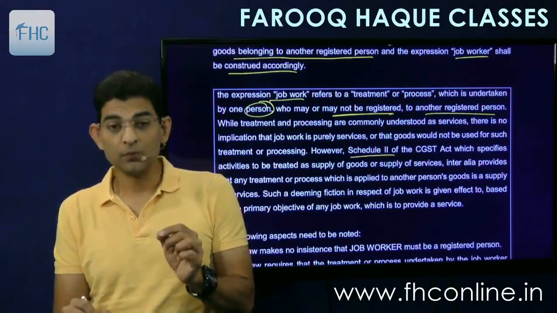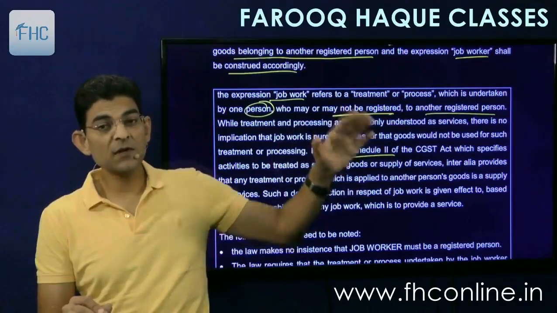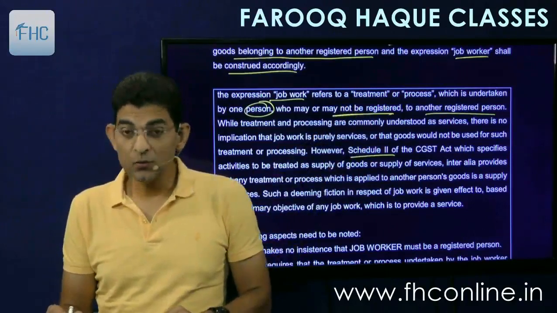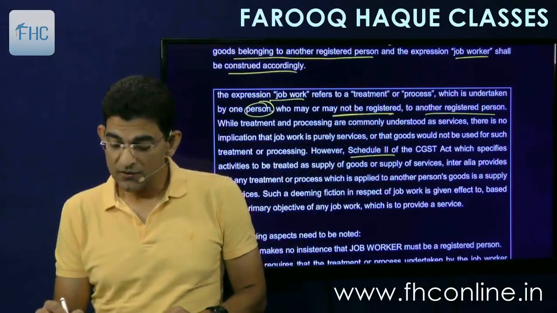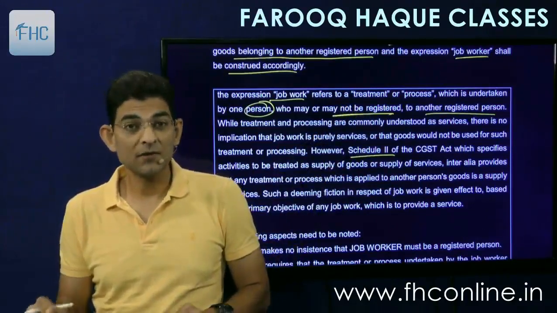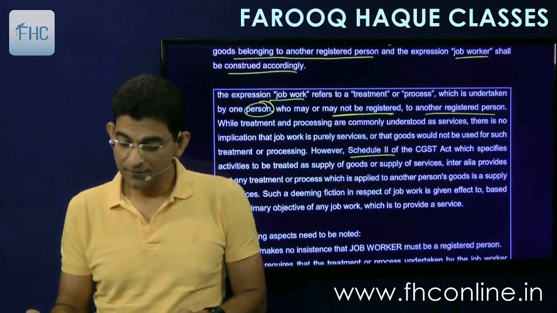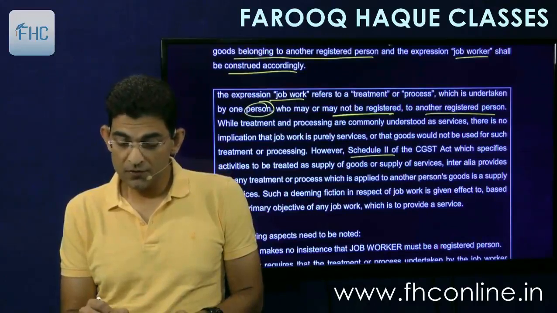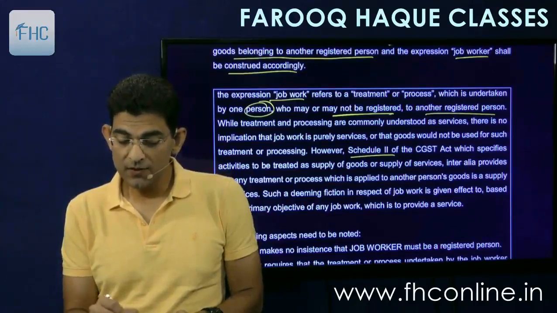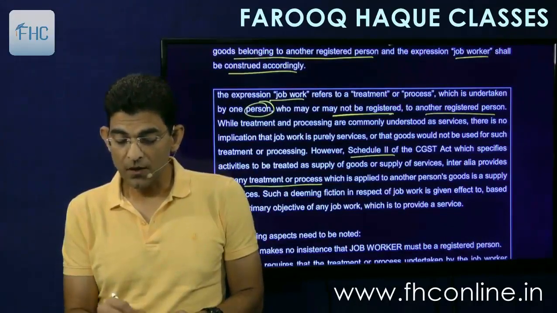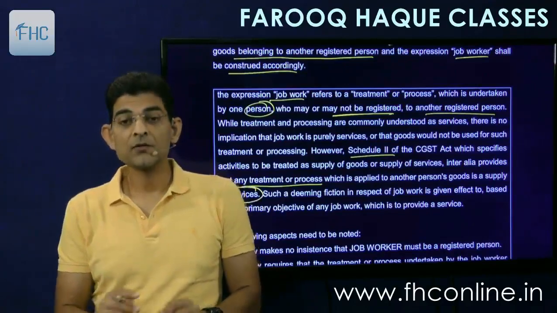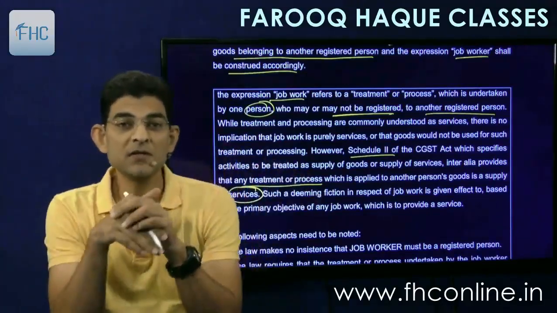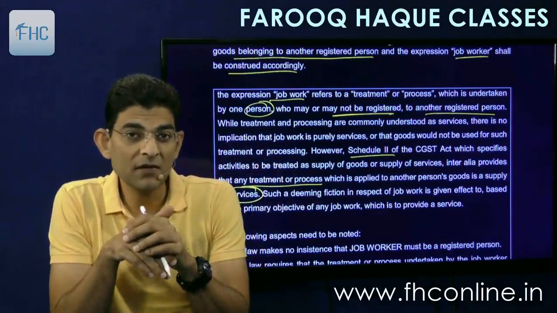However, Schedule 2, now this is interesting, this we are going to study. Schedule 2 of the CGST Act, this we'll study in section 7, that is the definition of supply, which specifies activities to be treated as supply of goods or supply of services. Inter alia provides that any treatment or process which is applied to another person's goods is a supply of service. So this is an interesting part which we will discuss in detail in section 7 later on.